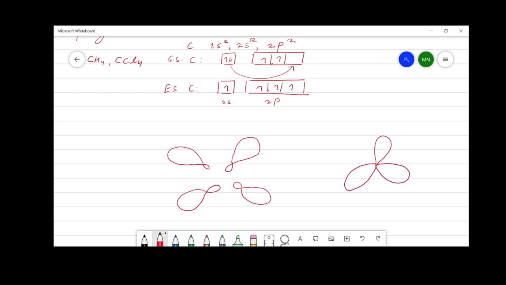And the arrangement of these 4 hybrid orbitals in space around the carbon atom is tetrahedral, and the regular bond angle of tetrahedral geometry is 109.